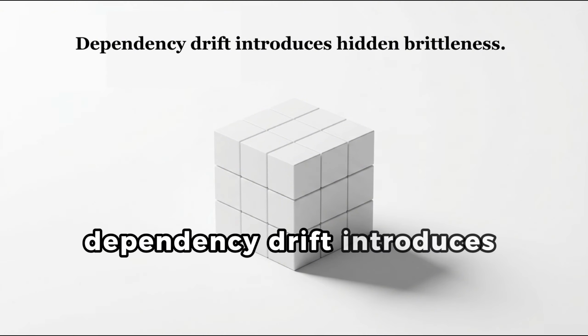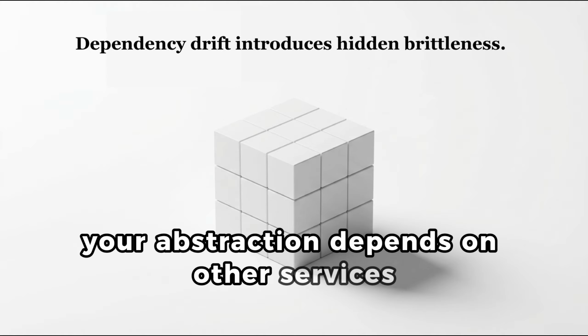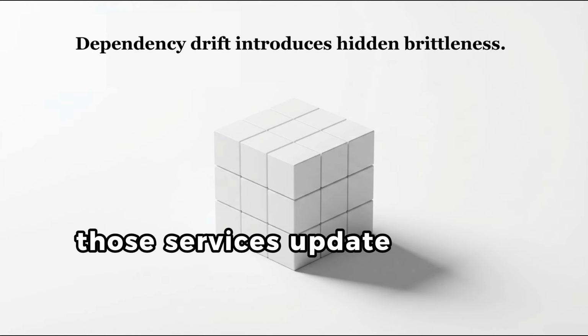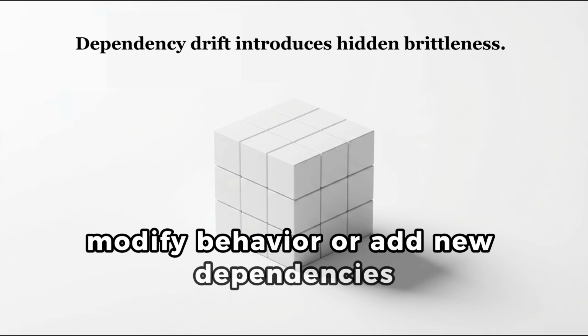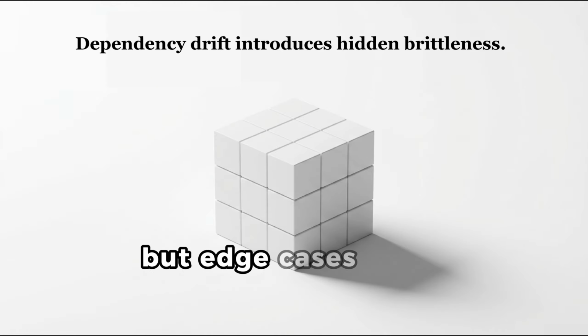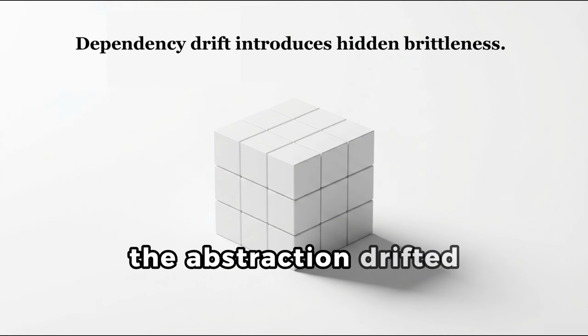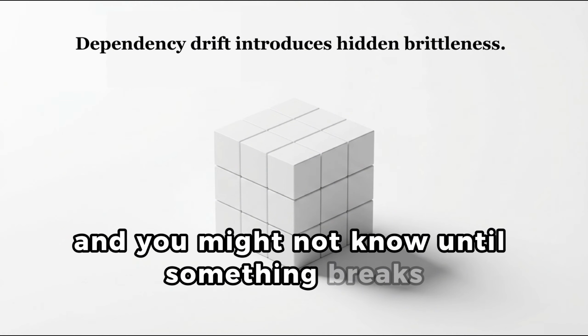Dependency drift introduces hidden brittleness. Your abstraction depends on other services. Those services update, change APIs, modify behavior, or add new dependencies. Your abstraction still works, mostly. But edge cases break. Failure modes change. The abstraction drifted because its dependencies drifted, and you might not know until something breaks.